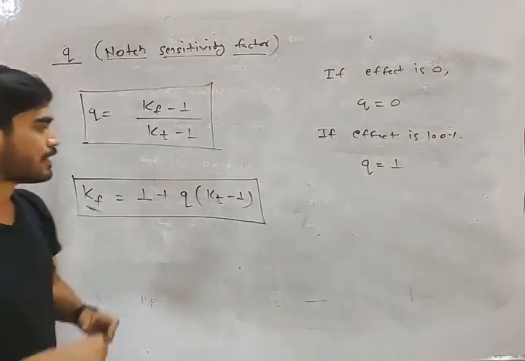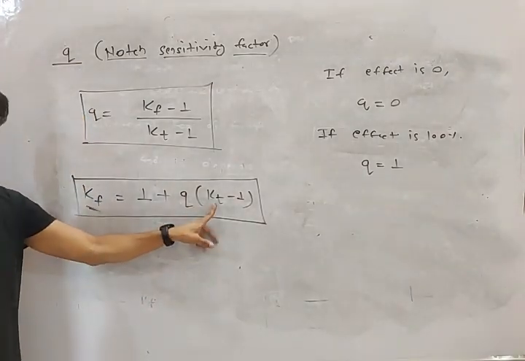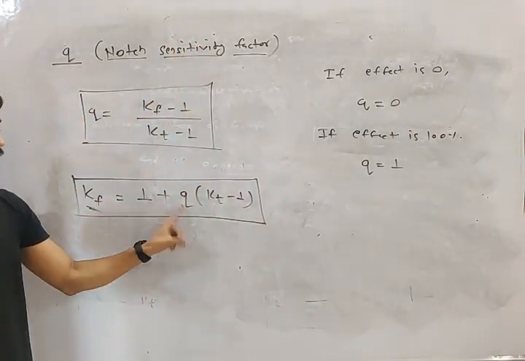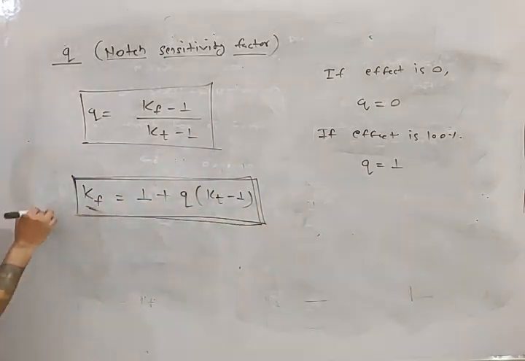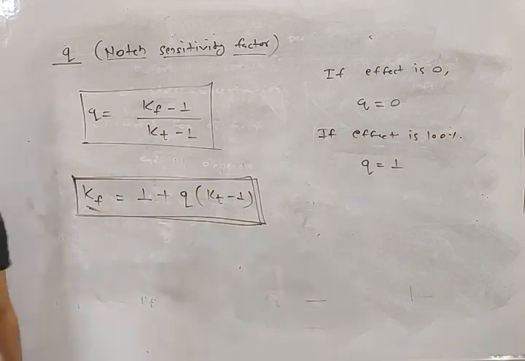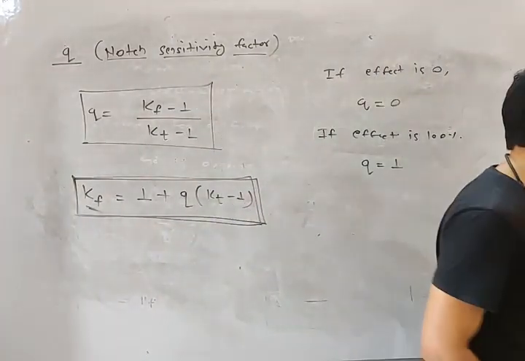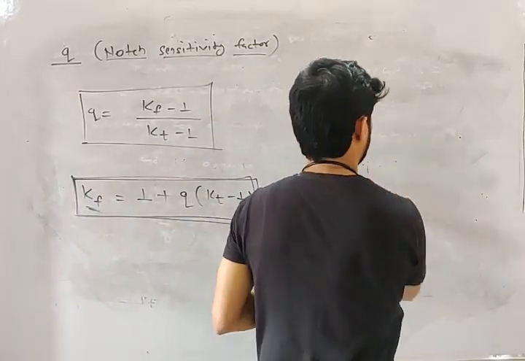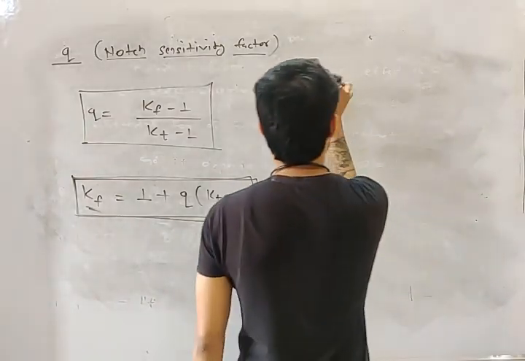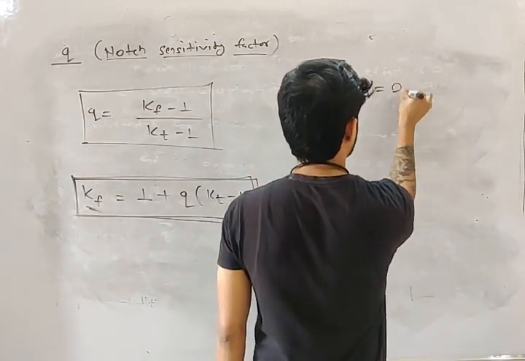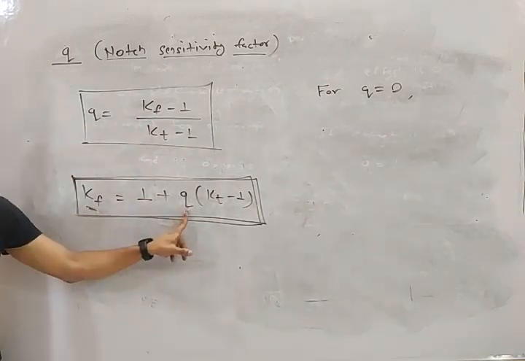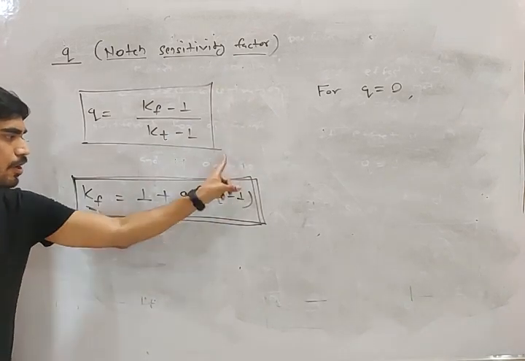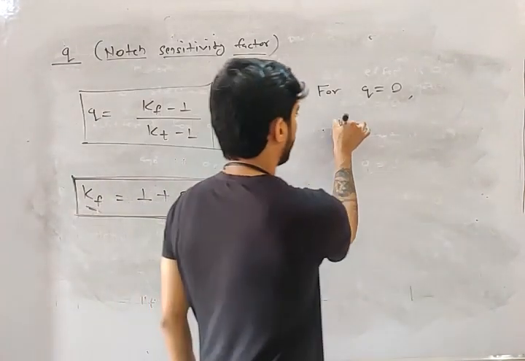So if we find the value of Kt from the graph and if you know the value of Q for the material, then you can find the actual stress concentration factor. Do you understand this? Now my friend, for Q equals 0, if you put Q equals 0, what will be the value of Kf? This term will become 0, so Kf will be equal to 1.